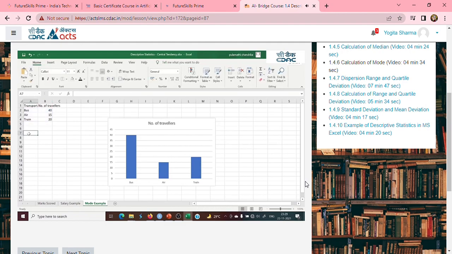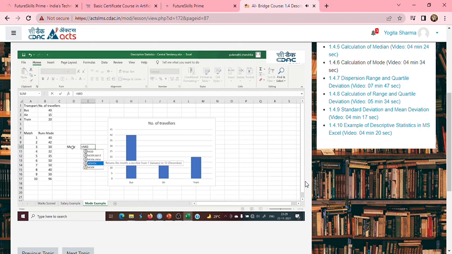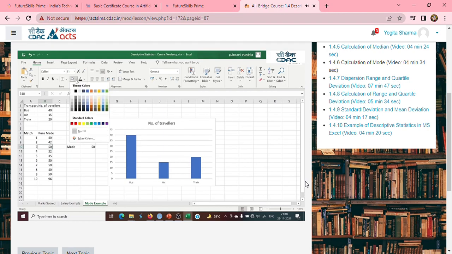Or else, if I take the same example of matches and the runs made, if I take 10 matches and calculate the runs scored, and I want to calculate the mode value here, I'm calculating mode. You have to take this and select this. Yes, you can see 50 has occurred, even in our data, 4 times. So hence, this is the mode value. This is how we calculate the mode here.